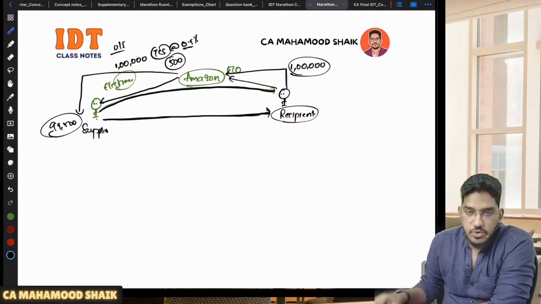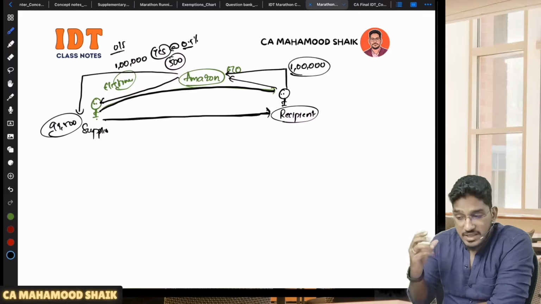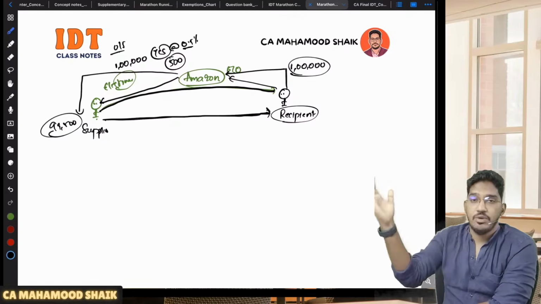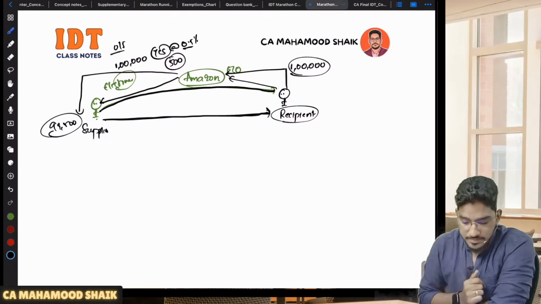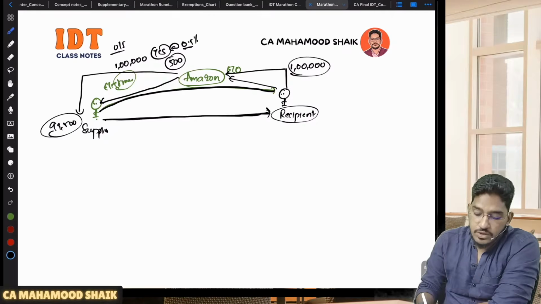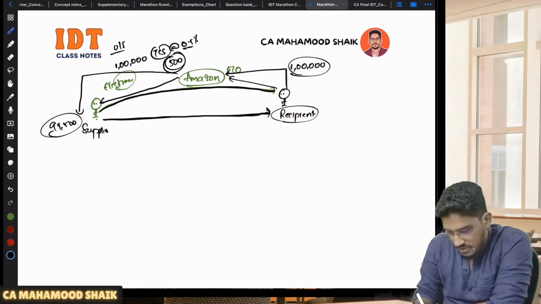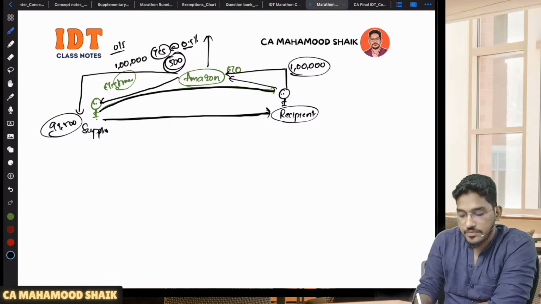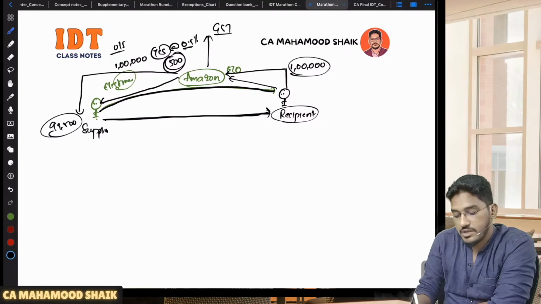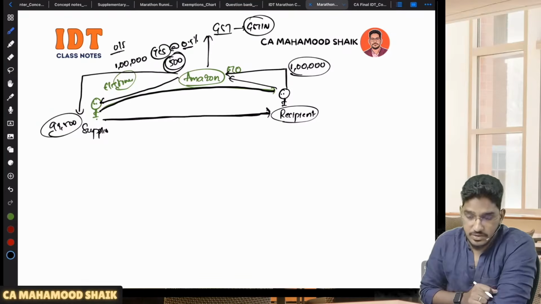So like this, they have put a responsibility on the e-commerce operator to collect TCS under Section 52 from the amount which is required to be settled to the suppliers. And what will Amazon do with this TCS amount, sir? Can they enjoy it? No, sir. They are required to deposit it with the GST department against the GSTIN of the suppliers.